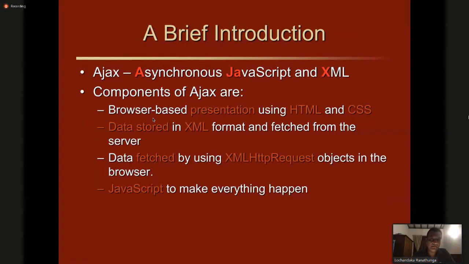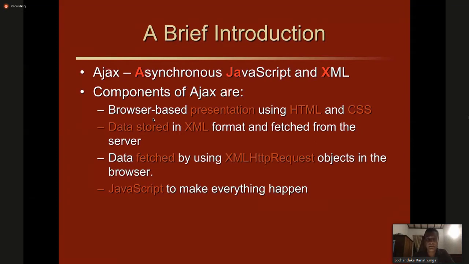So the components of Ajax are normally browser-based presentation using HTML and cascading style sheets. You have learned about it. And the data is stored in XML format and fetched from the server in the XML way.